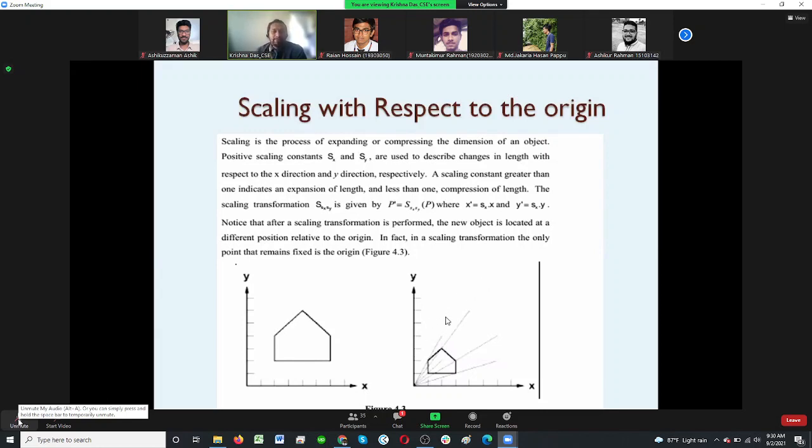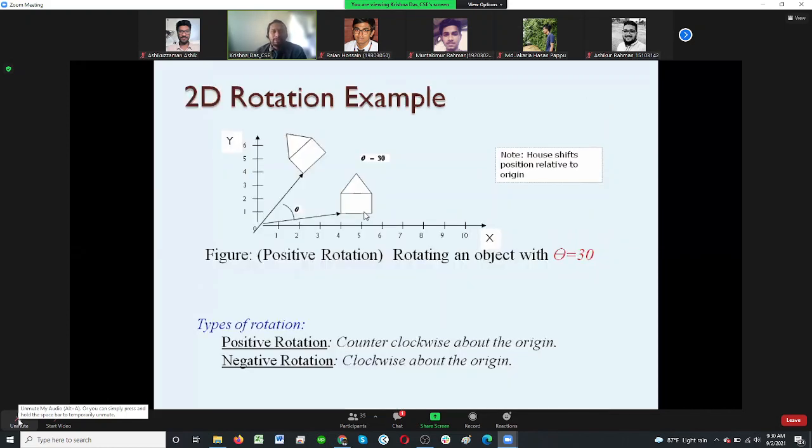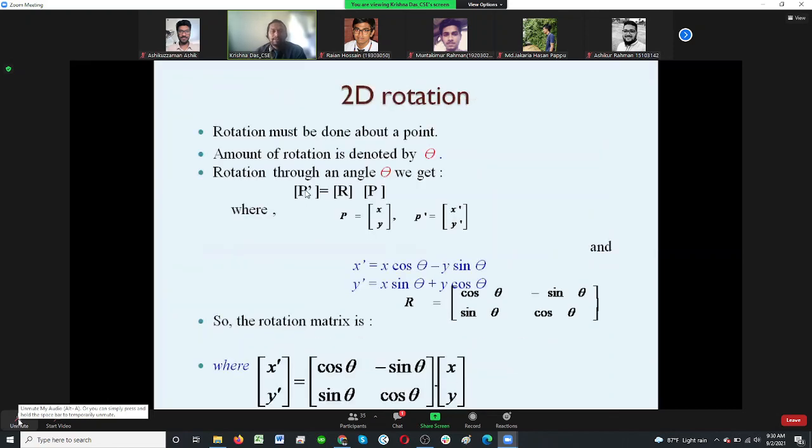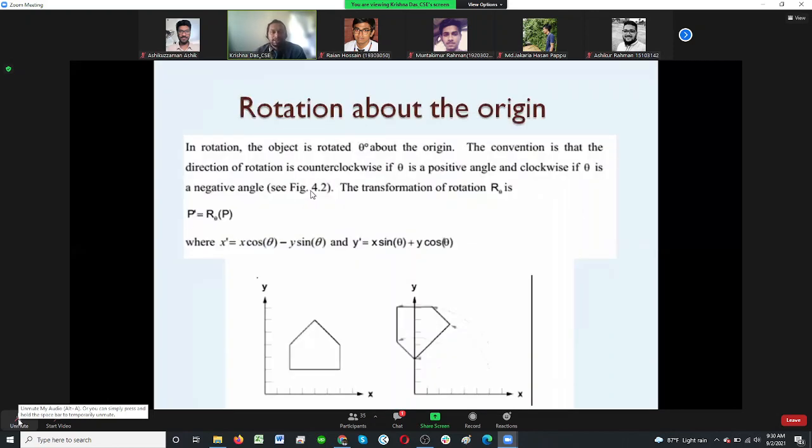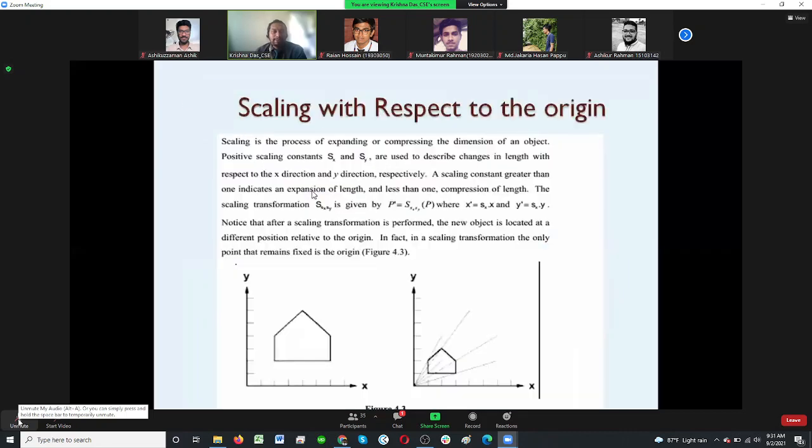The size can also be expanded. So the process of expanding or compressing the dimension of an object is scaling. That's why I said this is a very powerful transformation function, because with the other two, translation and rotation, whatever we do, the object's shape does not change. But scaling can change the shape as well as the position and the size.